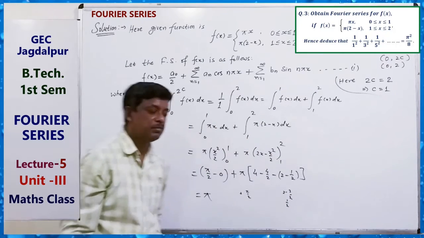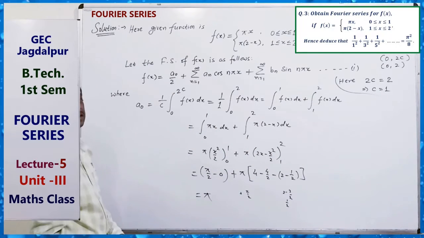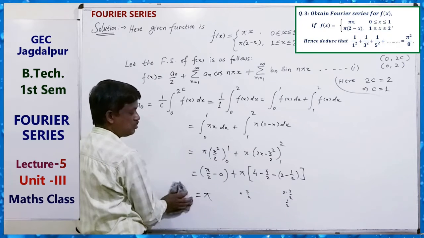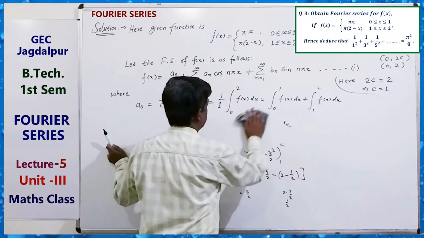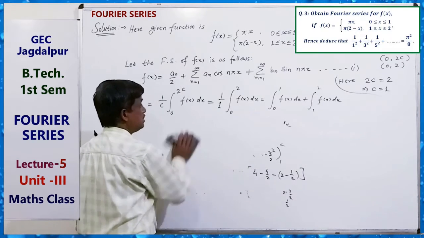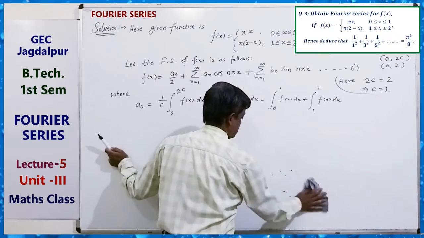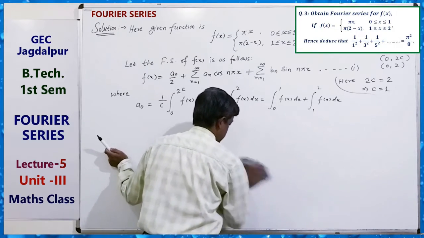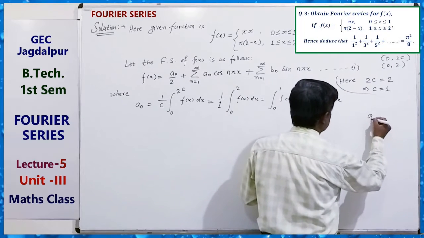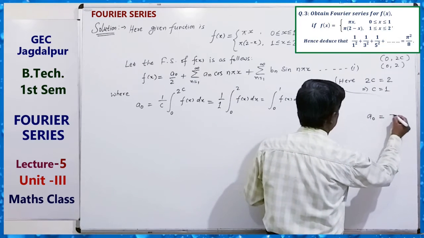You can solve it for an and bn also. So a0 equals pi, by using this formula, because here c is equal to 1. So we are getting a0 equals pi.